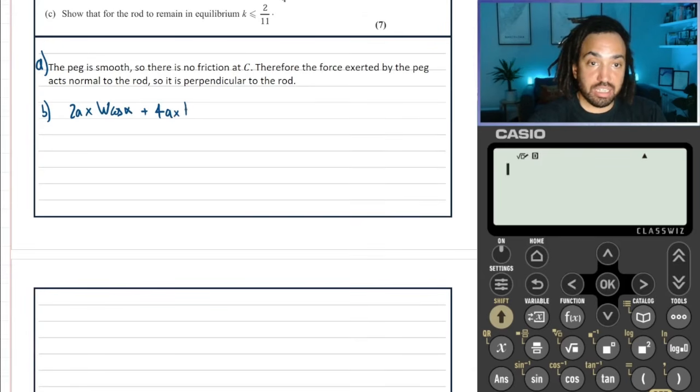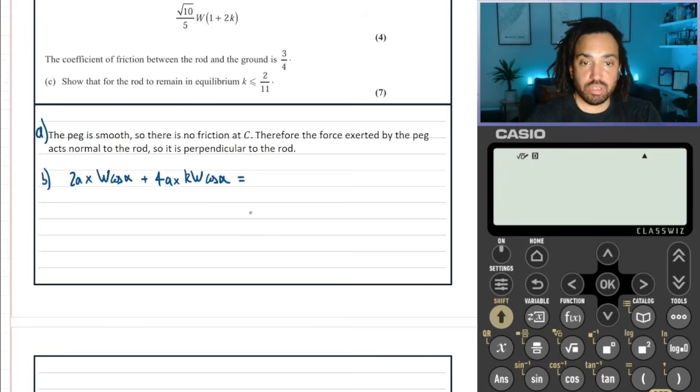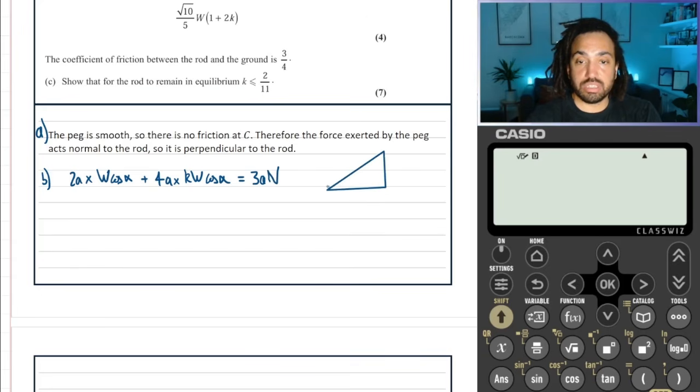So that's 4A times kW cos alpha, and that's going to balance with this force here, which is 3A along and N perpendicularly. So it's 3A multiplied by N to work out the moment of that force. Now I've not done the triangle for alpha, so let's do that now. And we're told that tan alpha was 1/3, so 1 in the opposite, 3 in the adjacent, and therefore the hypotenuse will be root of 9 plus 1, root 10.